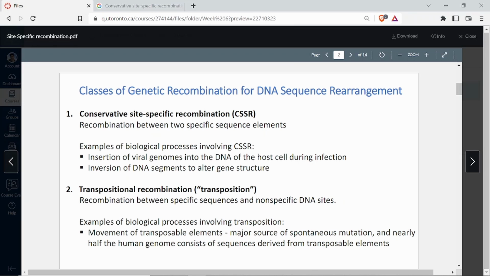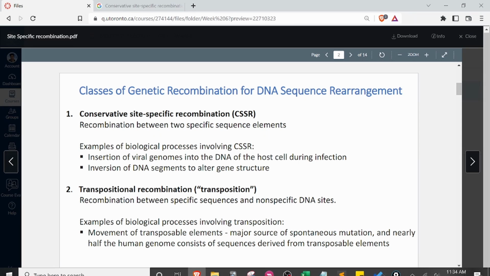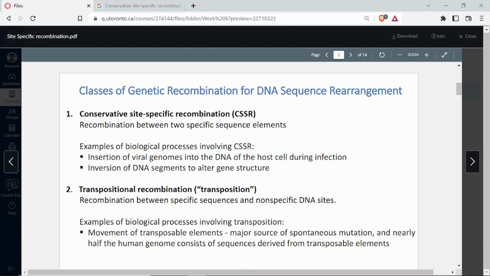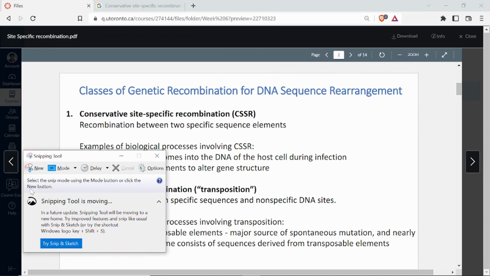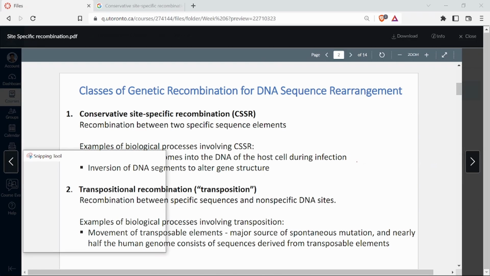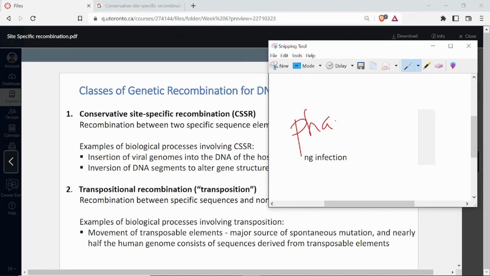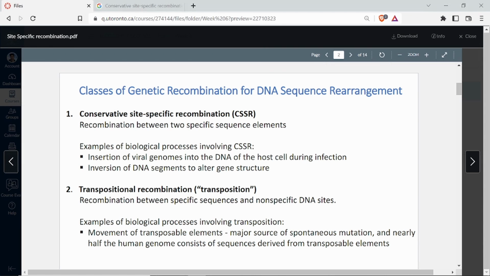So conservative site-specific recombination happens between two specific sequence elements, and the examples which involve CSSR are insertion of viral genomes. You must have heard of lytic cycle and lysogenic cycle for viruses, right? For phages. Bacteriophages are viruses which attack bacteria, and then you have other viruses also. You must have heard of HIV. HIV can remain dormant in your genome for several years, and then it can be reactivated at some point of time. How is that possible? That's because the genome of the HIV can integrate itself into the human genome.